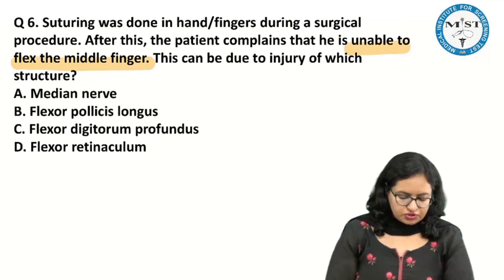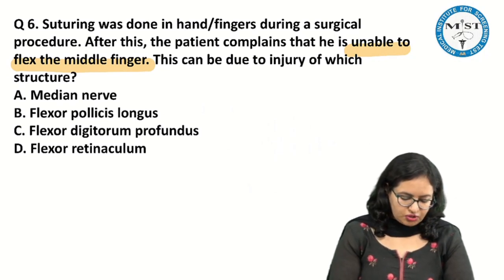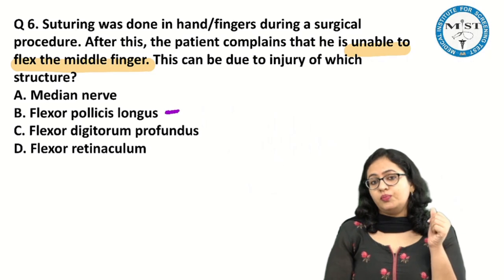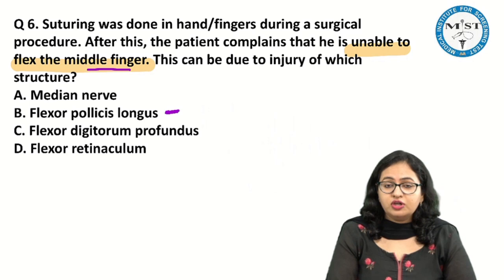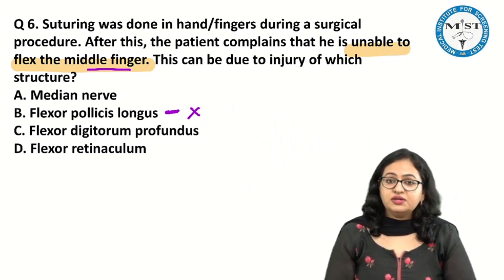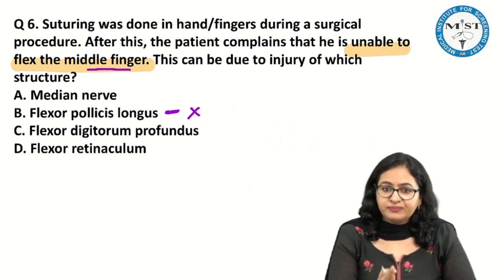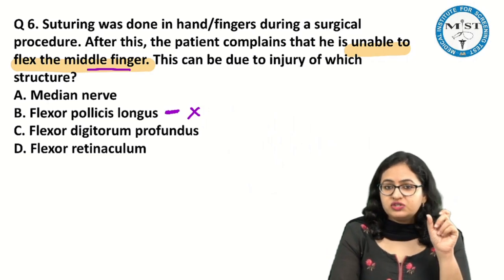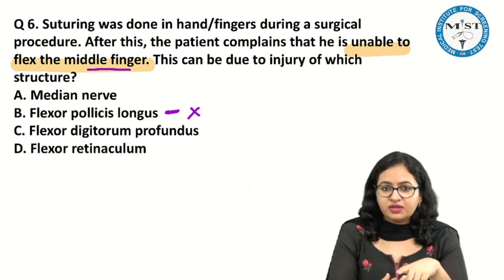Let us come back to the question, and one by one we will discuss each option. First is median nerve. That is the most possible answer over here. Let us discuss the other options. One is flexor pollicis longus. Because it is going to the thumb, we will not consider it, because we are actually talking about the middle finger. Okay, so we can rule it out. Flexor digitorum profundus. For this we say that if this muscle is paralyzed, of course it will not lead to flexion at this finger.